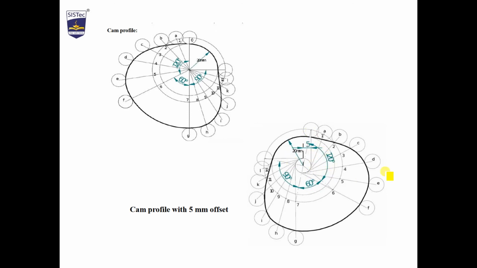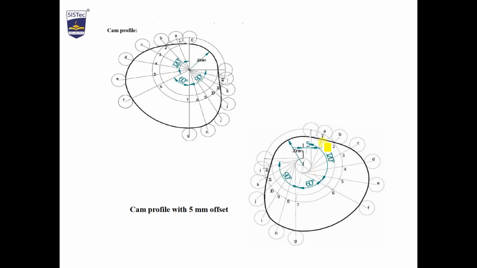As we are able to see, this is anti-clockwise moving. Sorry, it is moving in the clockwise direction. So 120 degrees, 60 degrees and 90 degrees. So the profile will be drawn from here. But here we had drawn the radial line. Here we have to take the tangential line.